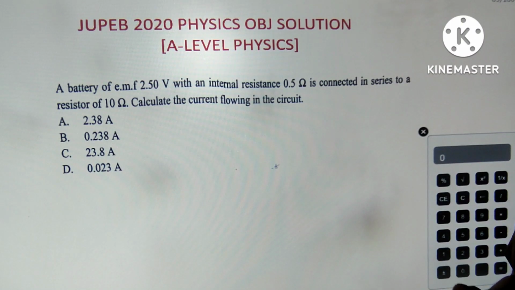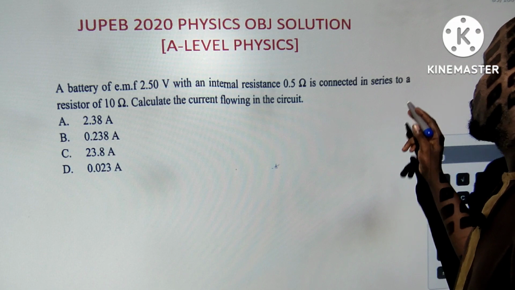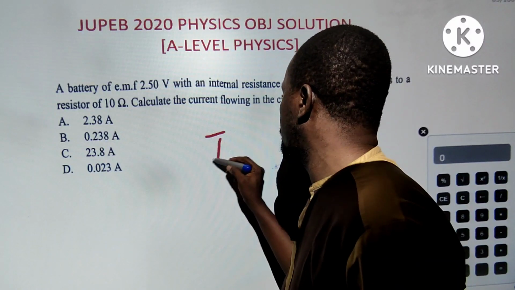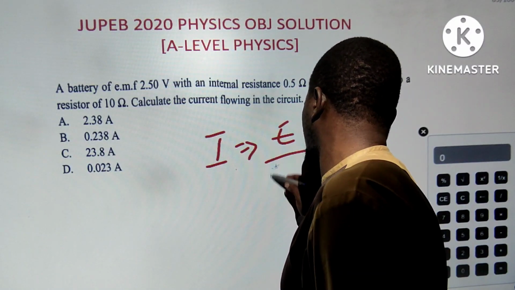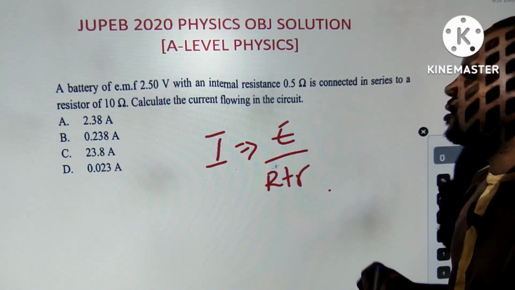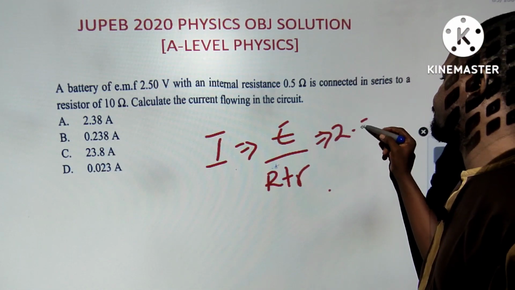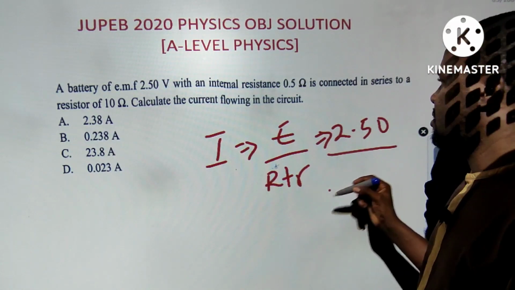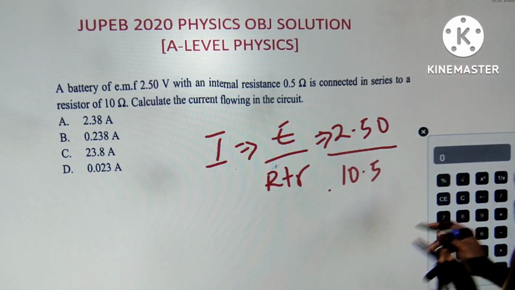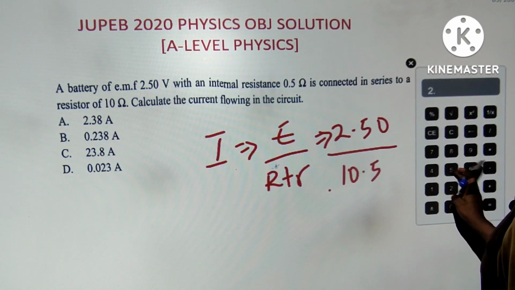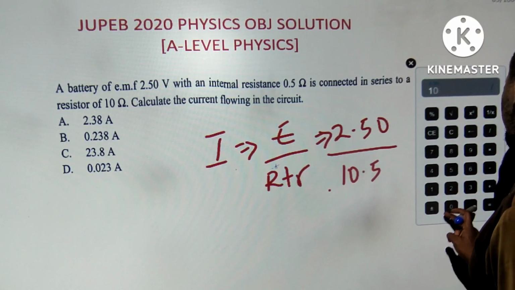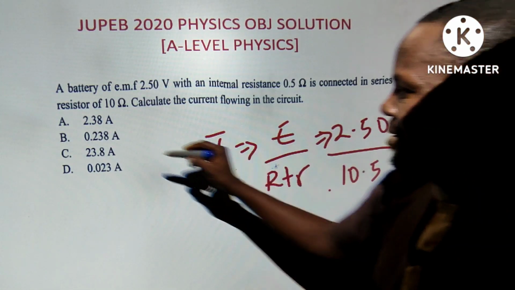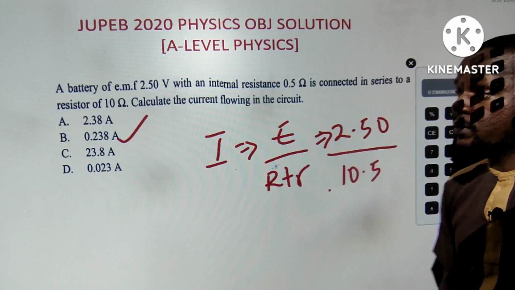Now, the next question says, a battery of EMF with an internal resistance is connected in series to a resistor. Calculate the current flowing. This is popular, I = E over R plus r. We are dividing 2.50 by small r plus big R, that is 10 plus 0.5, which is 10.5. So 2.50 divided by 10.5 gives something like 0.238.